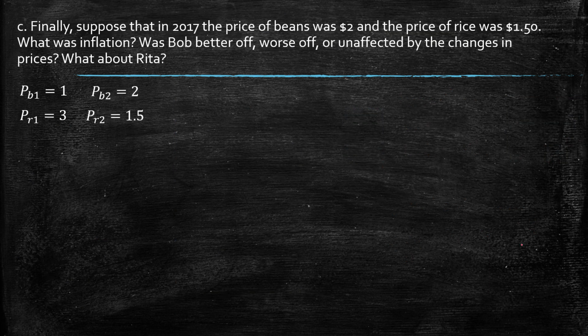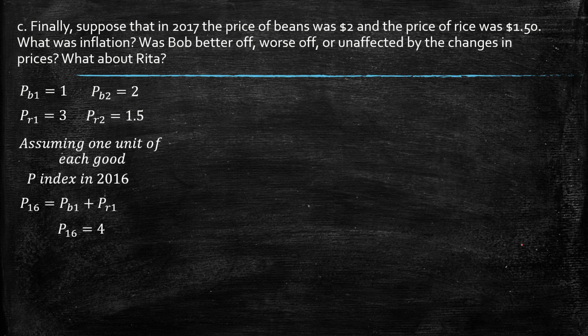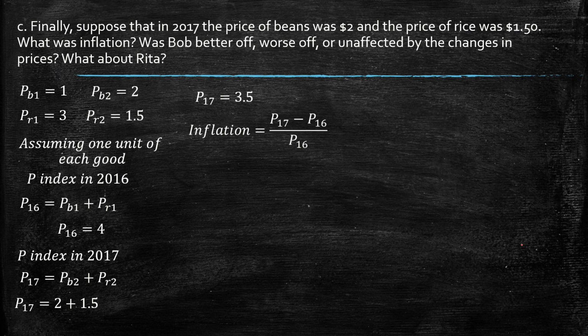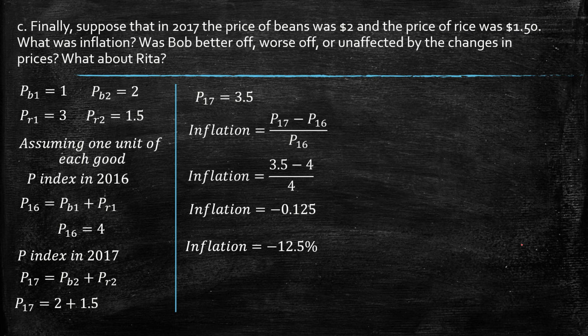Let's move to another situation, where we have a decrease in the price of rice. So we have 2016 exactly the same, and in 2017 we have 3.5, so the inflation should be 3.5 minus 4 over 4, and then we have a negative inflation, which is actually called deflation.